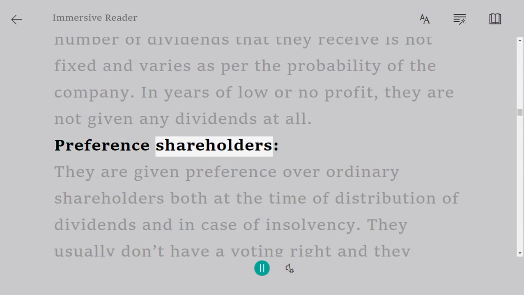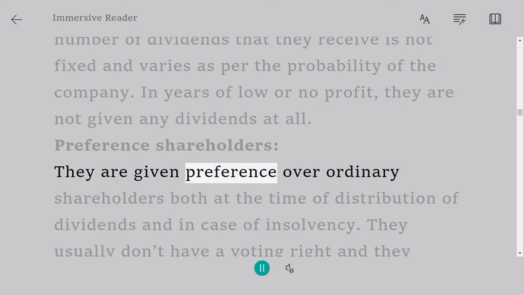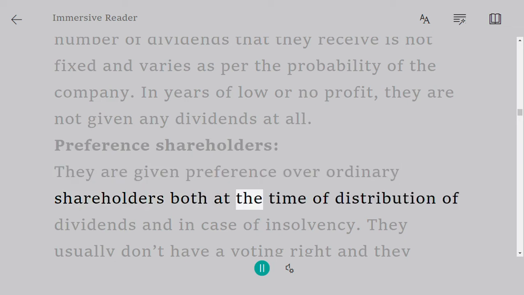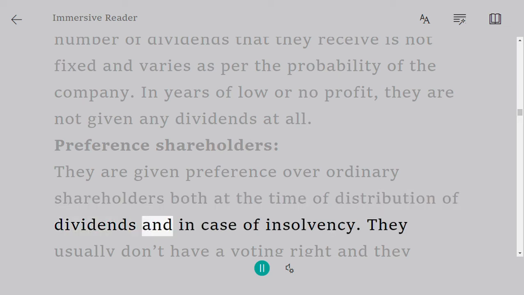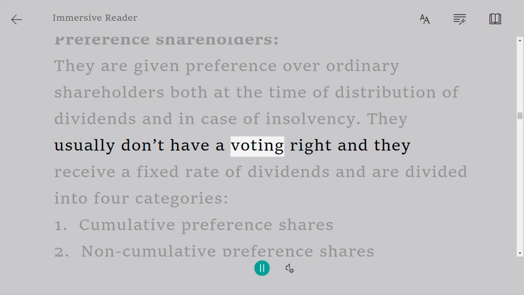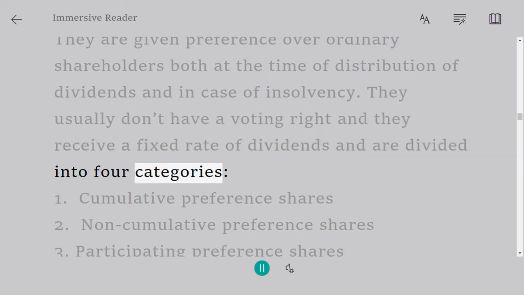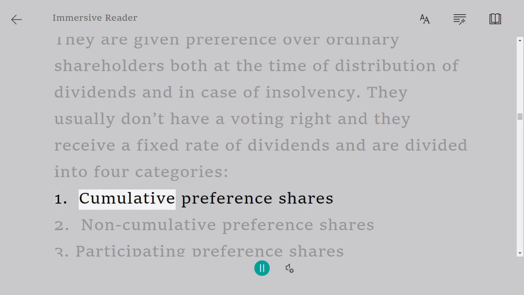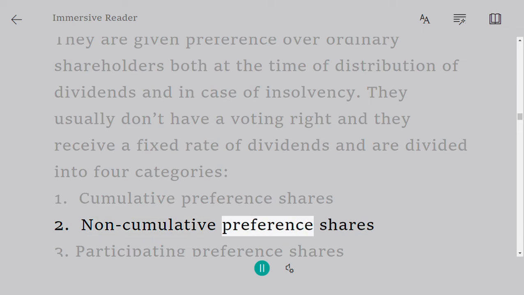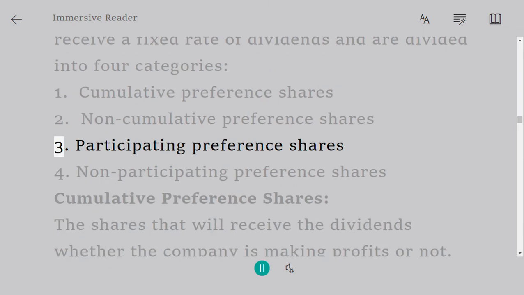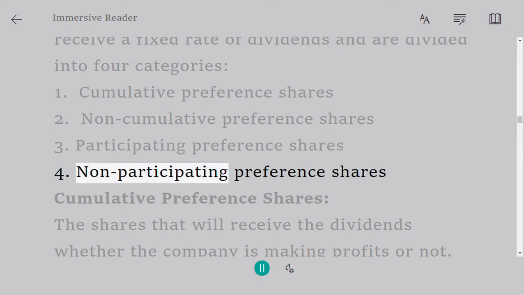Preference shareholders. They are given preference over ordinary shareholders both at the time of distribution of dividends and in case of insolvency. They usually don't have a voting right and they receive a fixed rate of dividends and are divided into 4 categories. 1. Cumulative preference shares. 2. Non-cumulative preference shares. 3. Participating preference shares. 4. Non-participating preference shares.